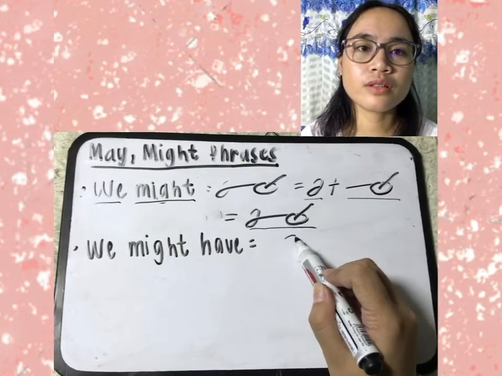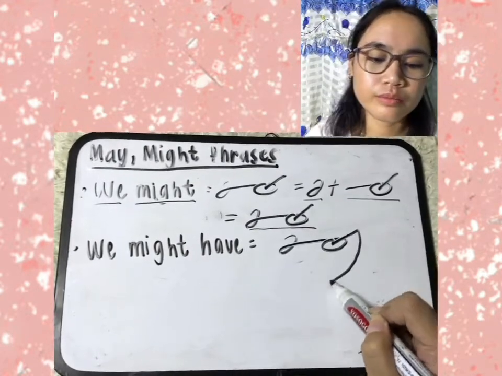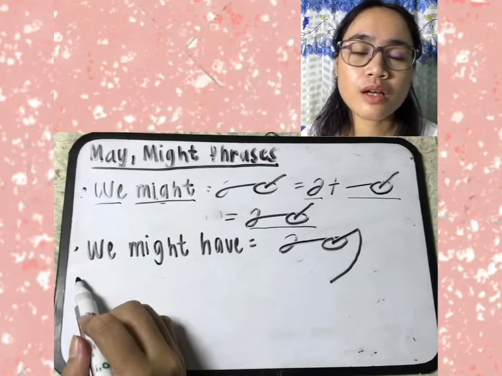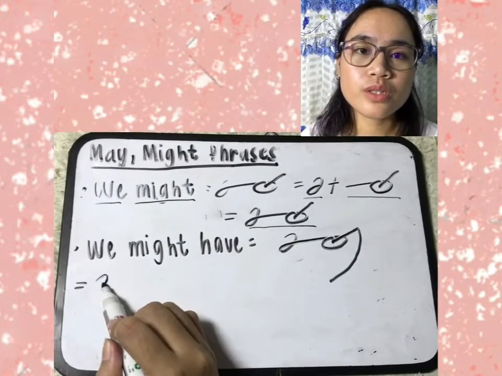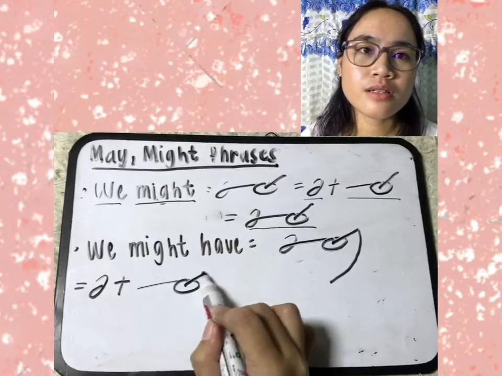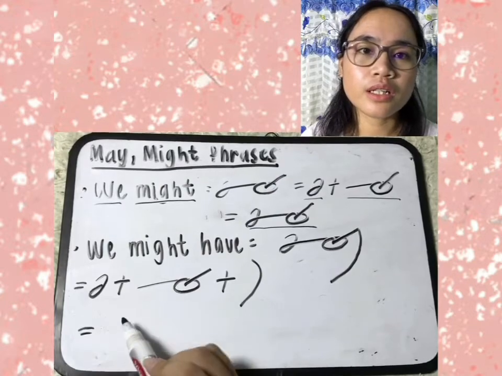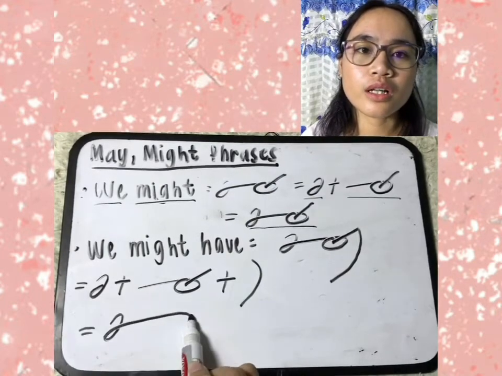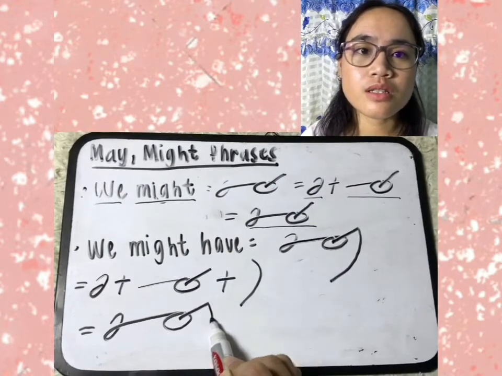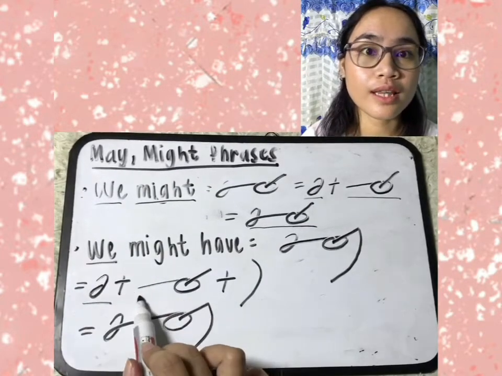Next, let's have we might have. We might have. So UI plus MIT. Notice that the I is being written in a clockwise motion circle. So we might be. That's the principle. Circles are written in a clockwise motion on a straight line.